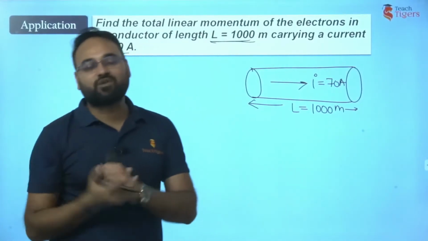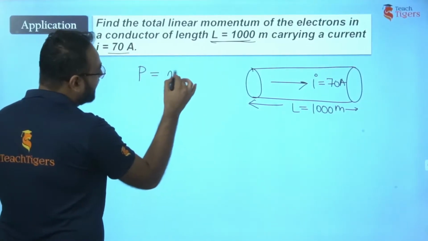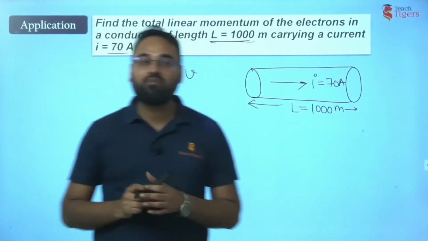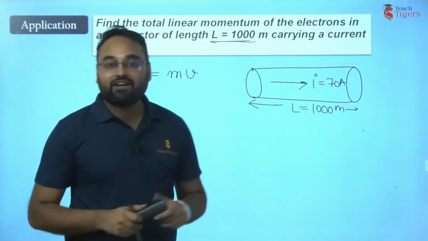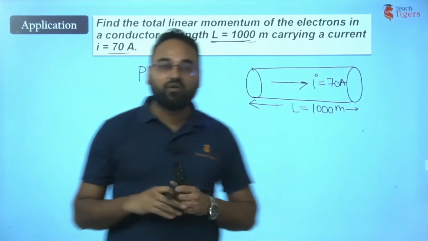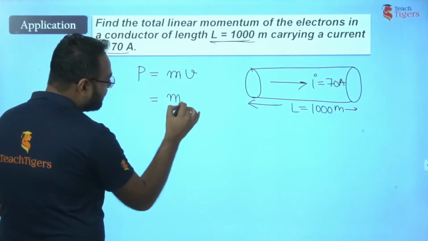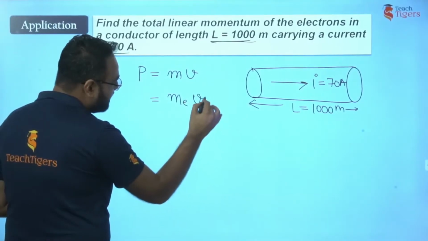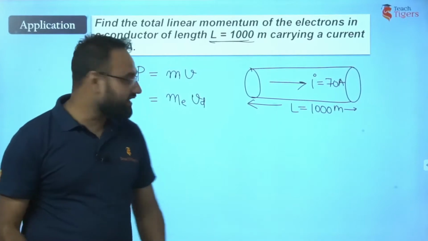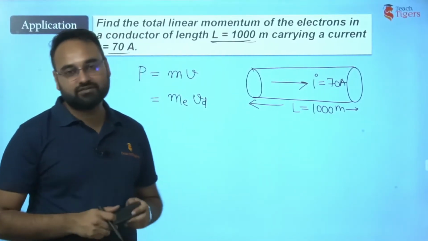Now, let's go back to the basics. What is linear momentum? Linear momentum is nothing but mass into velocity. Here they are talking about momentum of electrons. That means total momentum of all the electrons. What will be the momentum of one electron? It is going to be mass of one electron multiplied by drift velocity, because electrons are moving with this velocity. But this is the linear momentum of only one electron.